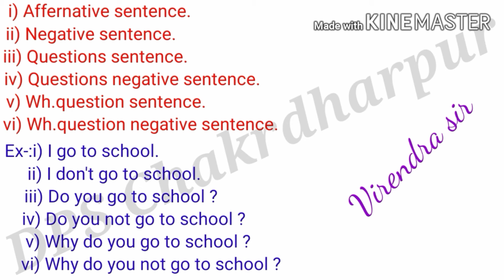So my dear friends, we will see examples. Here is your example. Let's read this one. The first example: I go to school. This is an affirmative sentence. The second example: I don't go to school. This is a negative sentence. The third example: do you go to school? This is a question sentence. The fourth one: do you not go to school? This is a question negative sentence.